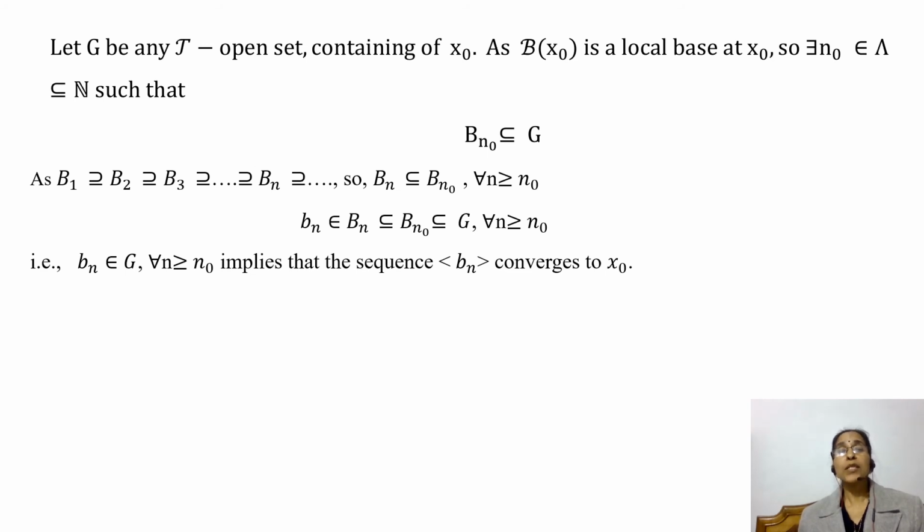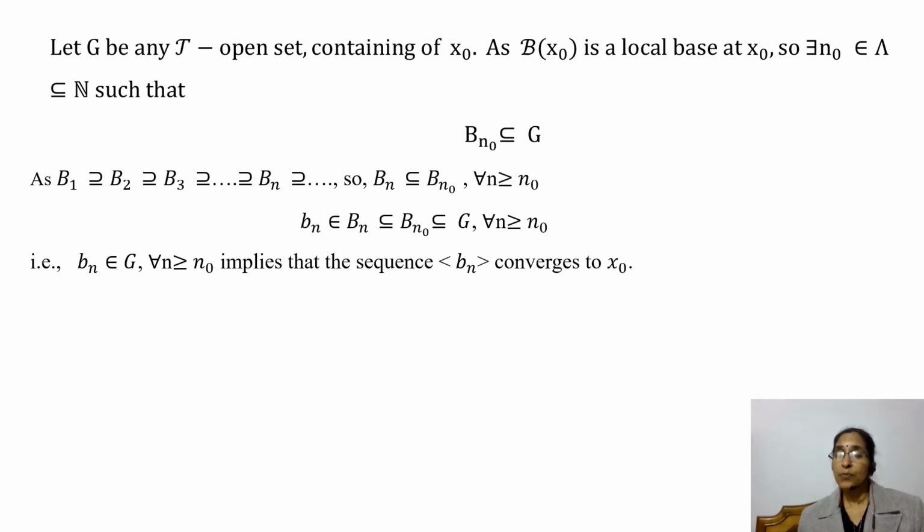So let G be any T open set containing x naught. As B of x naught is a local base at x naught, there exists some member B_n0 of this local base such that B_n0 is contained in G.